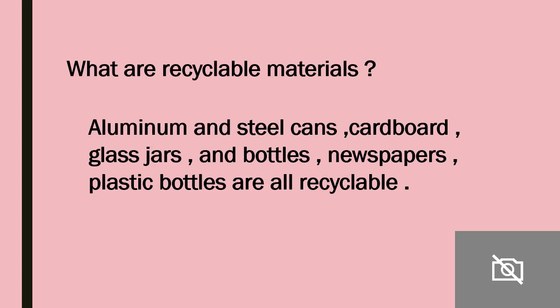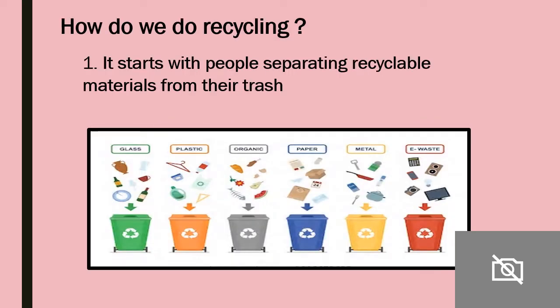What are the things that can be recyclable? What do you mean by recyclable? What are the things that we can recycle again? We can recycle aluminum, steel, cans, cardboard, glass jars, and bottles. There are a lot of things that we can recycle, okay? So how can we recycle them? We can recycle glass, aluminum, paper, newspaper. There are a lot of things that we can recycle.